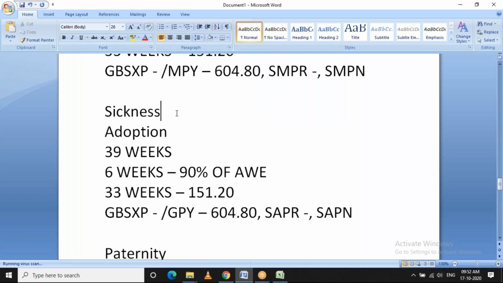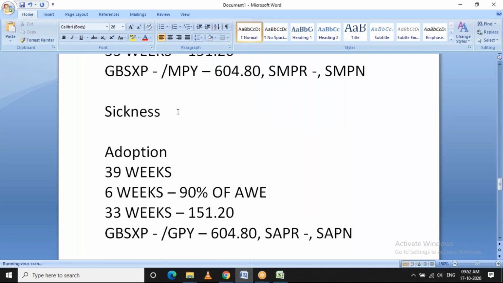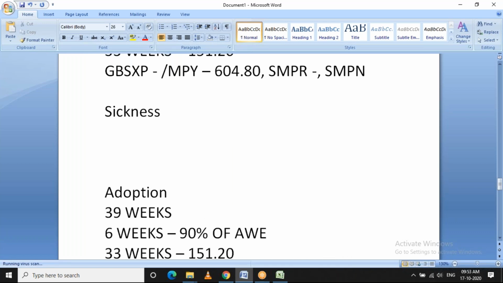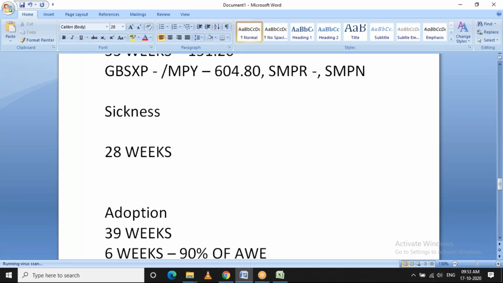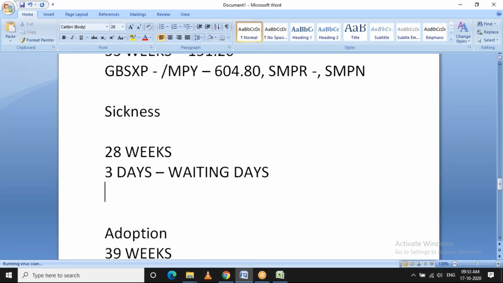The only difference between these absences is the sickness absence. How will the calculation work? The employee is entitled to receive 28 weeks of payment. When the employee applies for sick leave the first time, the first 3 days will be considered waiting days. Only from the 4th day onwards will the payment be calculated.